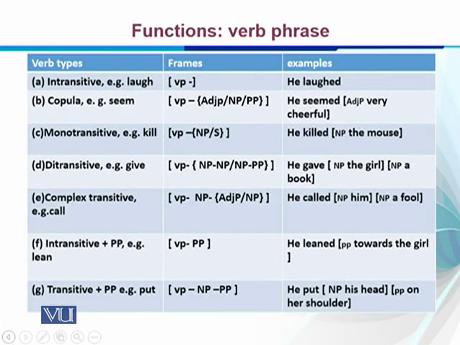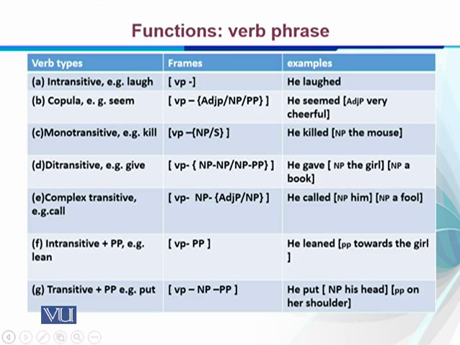For example, in A, we don't find anything coming after the verb phrase. Like "he laughed", we don't have any noun phrase, adjective phrase, adverb phrase, or anything like that. So it is an intransitive verb. Similarly, in B, we have a copula verb, which may have an adjective phrase, a noun phrase, or a prepositional phrase, as the sentence shows. So this is again a subcategorization.